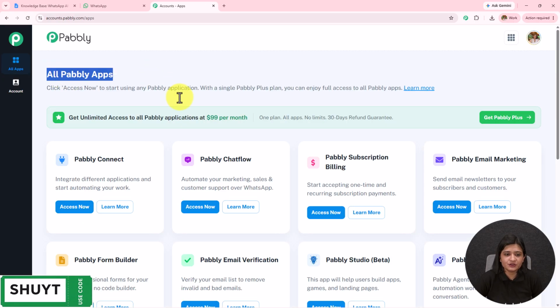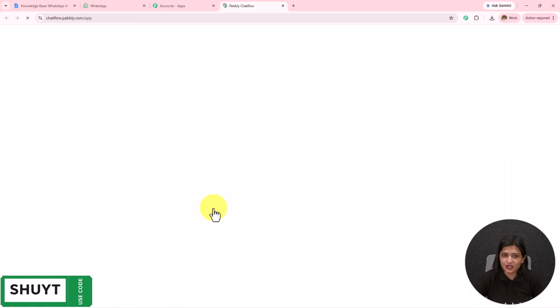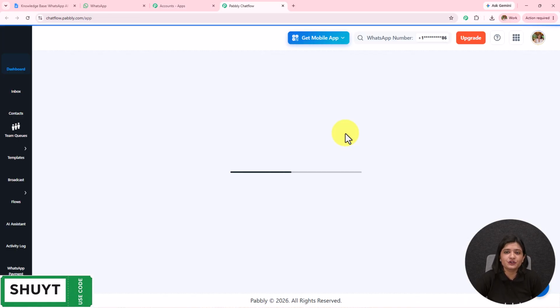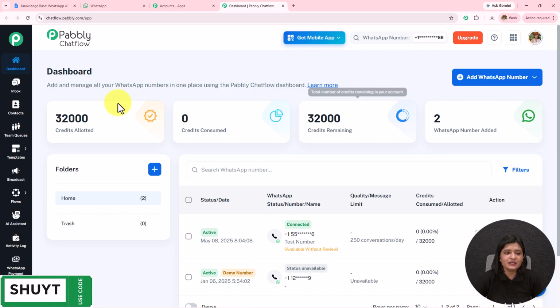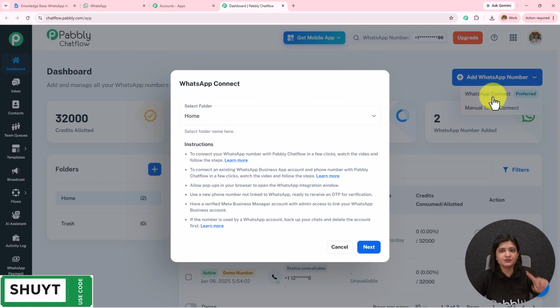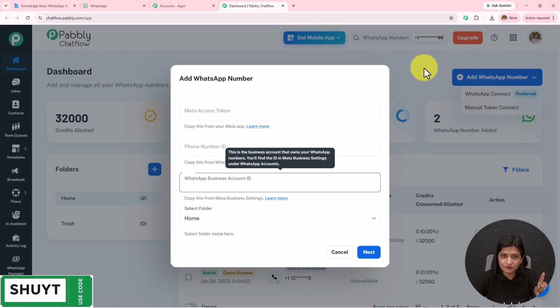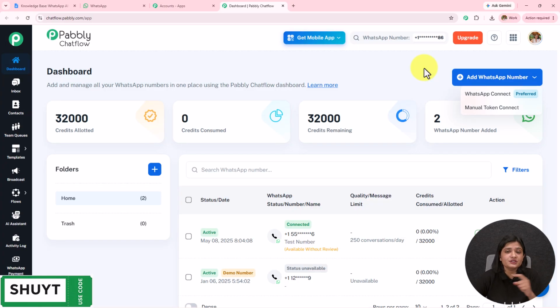Here I've landed on the all Pabbly apps page. To create this WhatsApp chatbot, we have to access Pabbly Chatflow. I will land on the dashboard of Pabbly Chatflow, where I will be able to find all the credits consumed, remaining and added. I can also see the WhatsApp number which I have added, and if you want to add your WhatsApp number, simply click on add WhatsApp number, then click on WhatsApp connect. This is the preferred method, or you can also use a manual token to connect your WhatsApp to your Pabbly Chatflow. If you want the step-by-step process, the detailed video is given in the description. You can check that out.